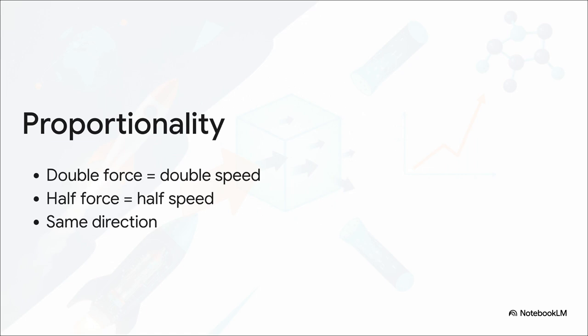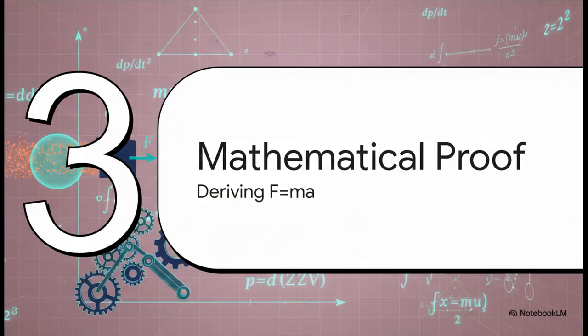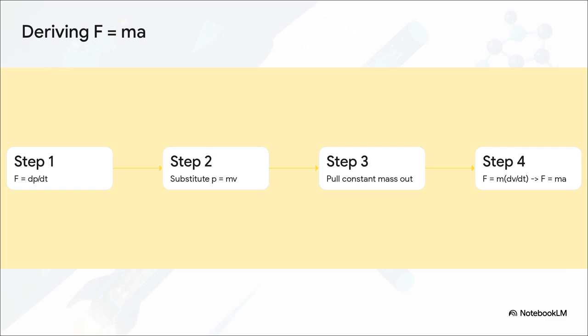It's wonderfully intuitive when you really think about it. Section 3. The mathematical proof. So how do we actually get to that F equals ma equation we're all taught? Well, it builds using some pretty elegant calculus.